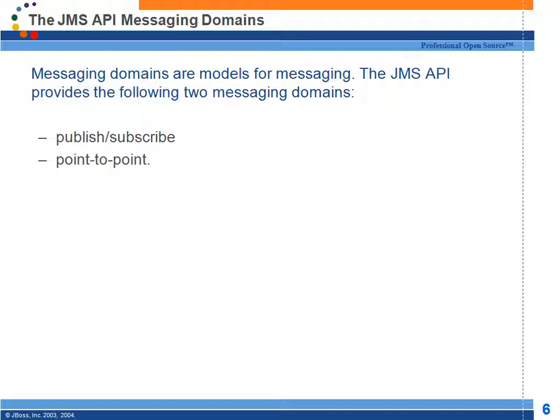And again, as I said, topic is one type of destination, queue is one type of destination. I may want to send a message to either a topic or a queue according to my requirement. If I want my message to be received by many subscribers, I'll choose a topic. If I want my message to be received by only one, I'll use a queue.